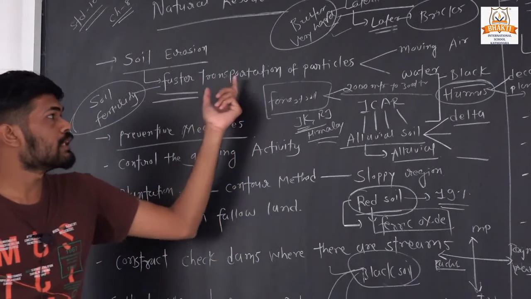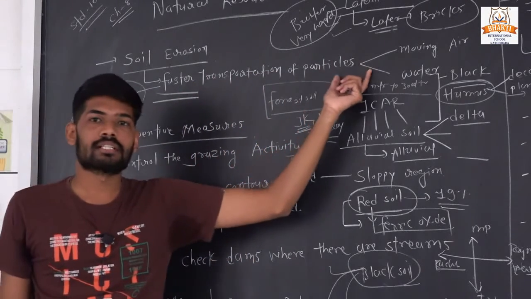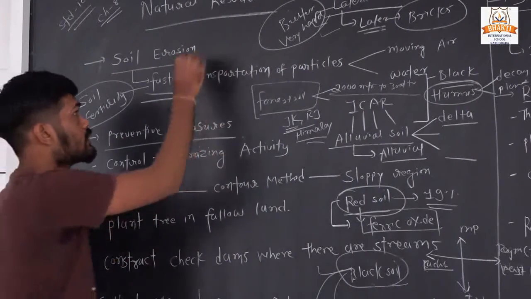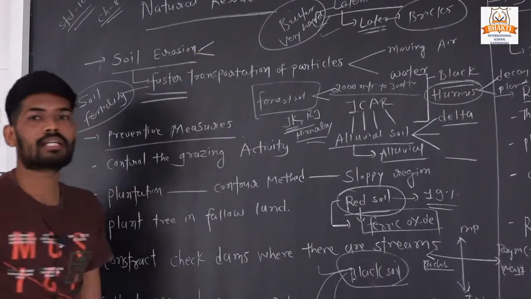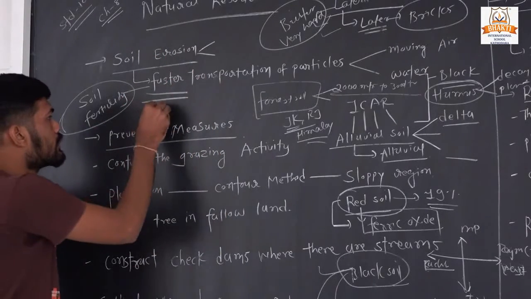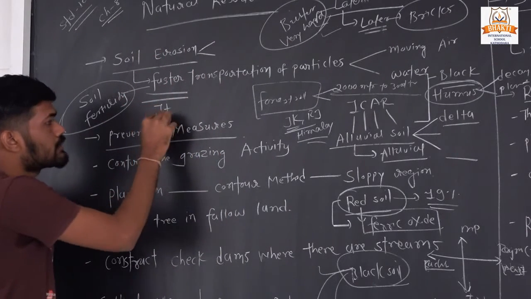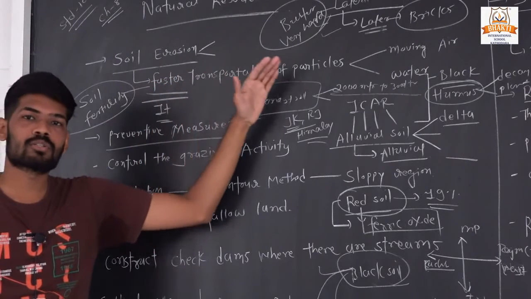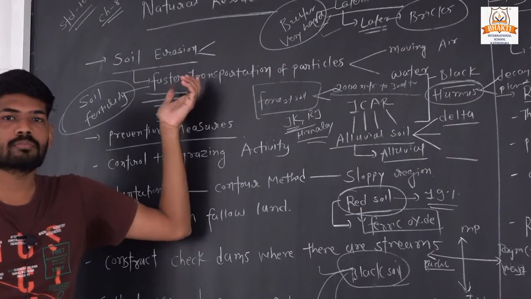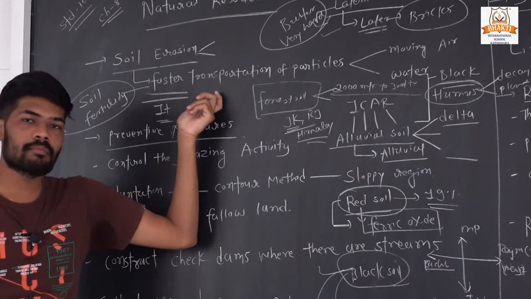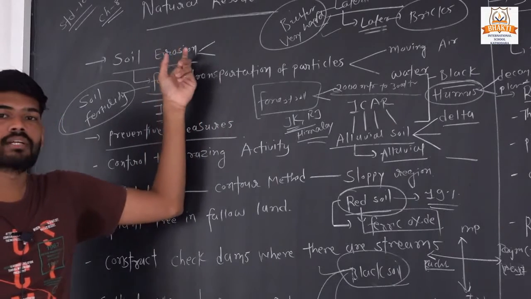Okay, so it is extremely necessary to prevent this type of soil erosion, otherwise it is very difficult to do agriculture production. Okay, because the upper layer, the earth's crust or upper layer wherein the vegetation is grown, takes many years to form. So if this upper layer is eroded, then it is very difficult to produce vegetation.